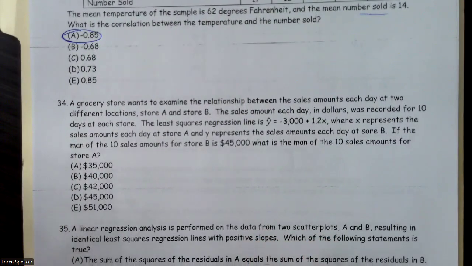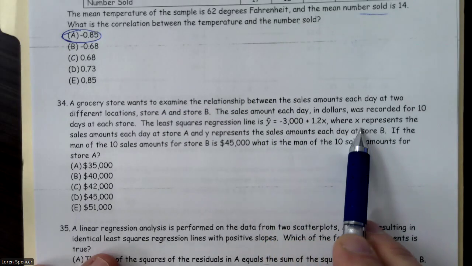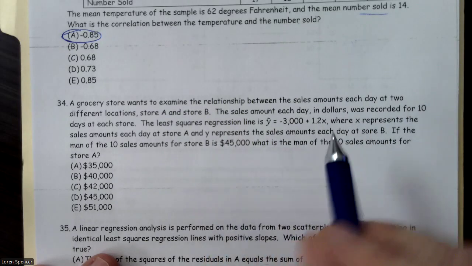Number 34. A grocery store wants to examine the relationship between the sales amounts each day at two different locations, store A and B. The sales amount each day in dollars was recorded for 10 days at each store. And here's our least squares regression line, where X represents store A.